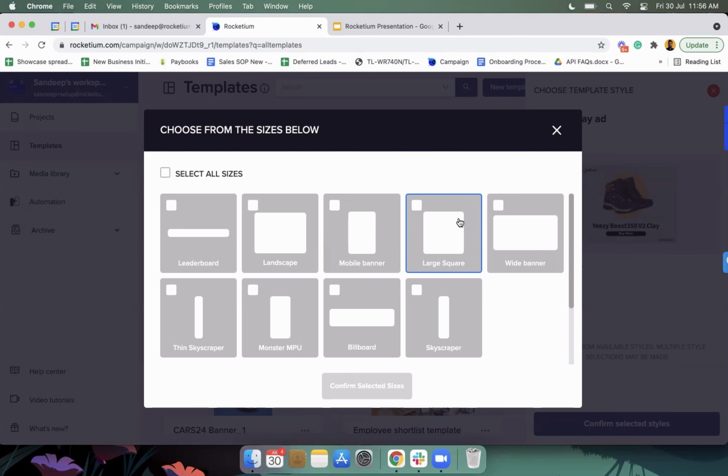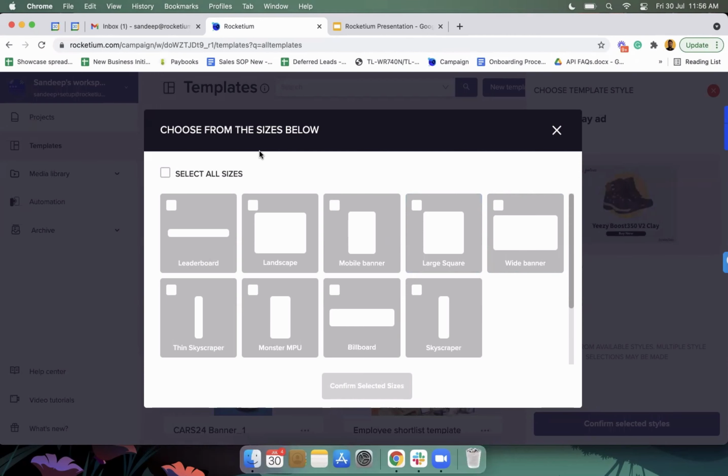Now those three will act as reference for the AI to create the rest of the designs, because the AI also needs to understand what the layout definitions are for different sorts of dimensions. That is where it requires some reference. That's where a minimum of three sizes are required for the AI to kick in, so that the other sizes can be created as well. Does that make sense?